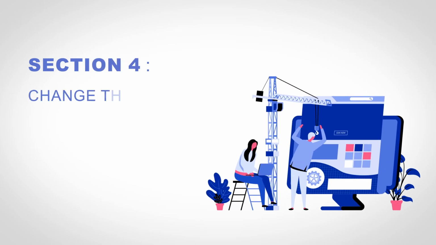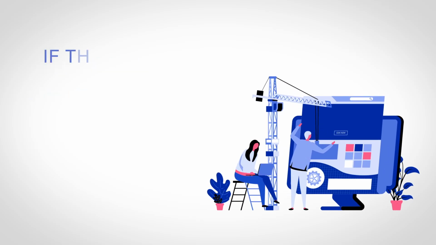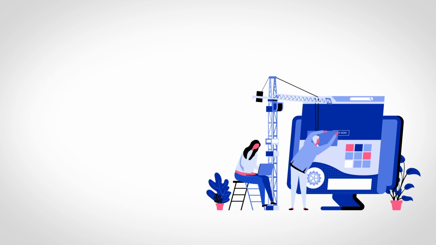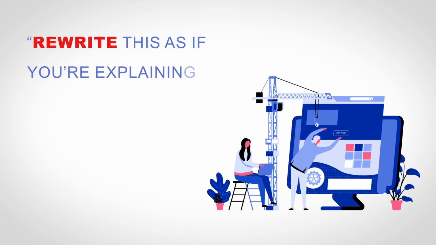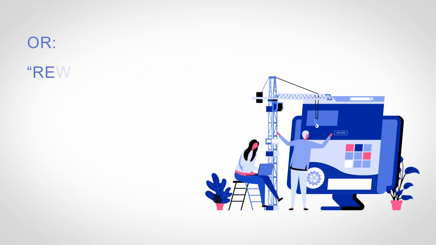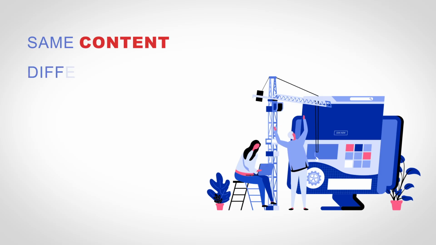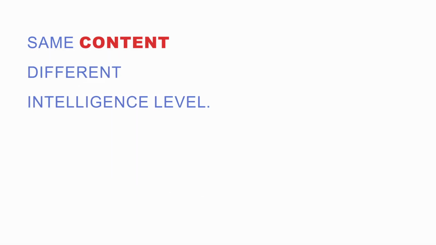Section 4. Change the perspective. If the answer feels generic, change the role. Example: "Rewrite this as if you're explaining it to a complete beginner." Or, "Rewrite this for someone with experience." Same content, different intelligence level.